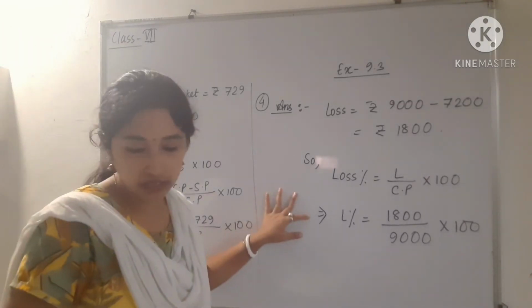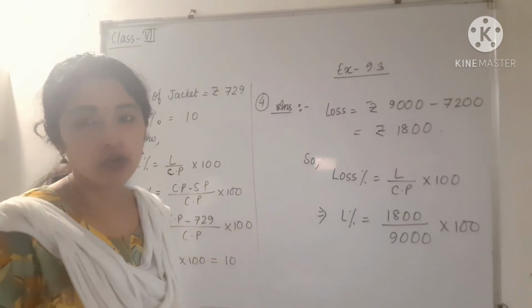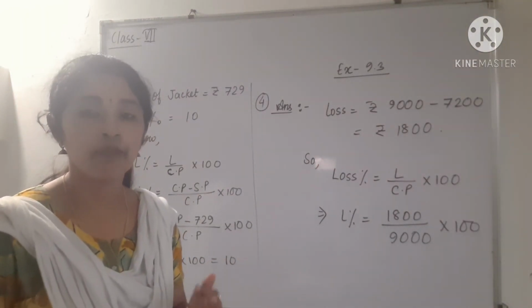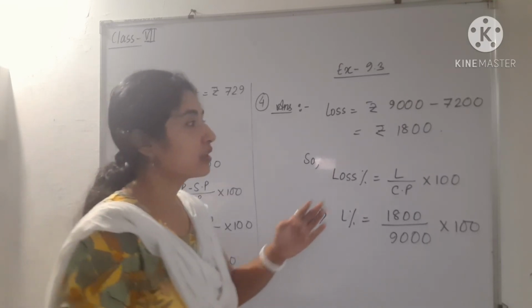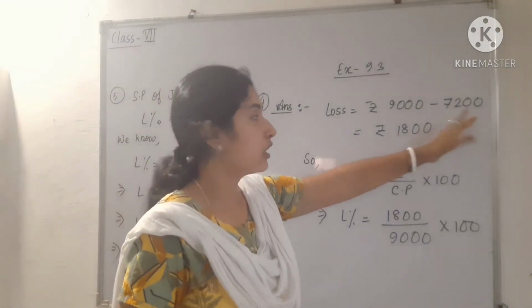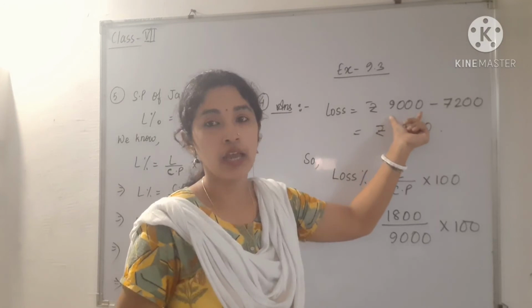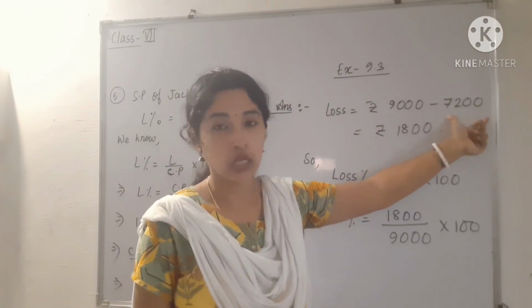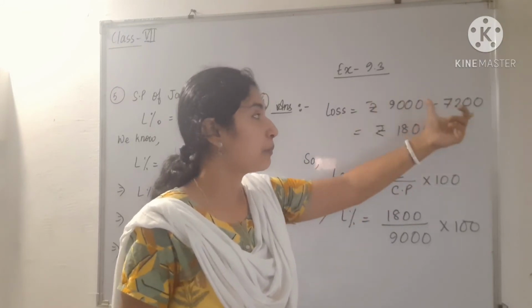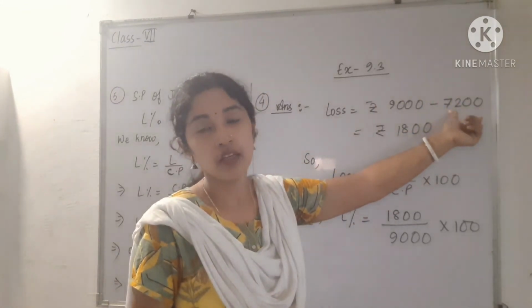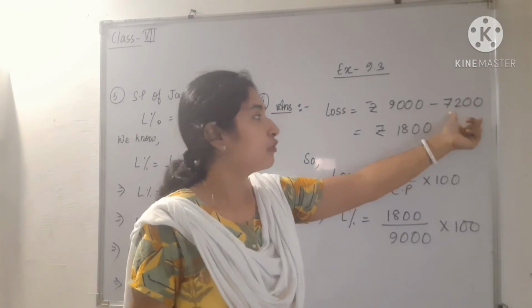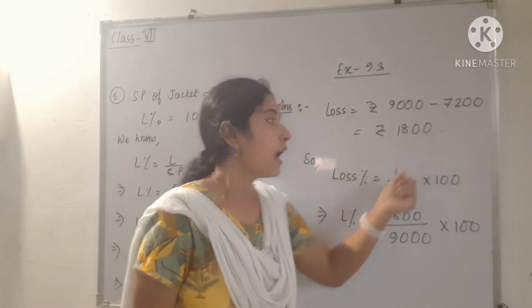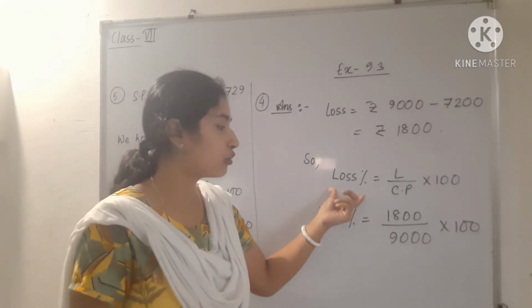It is given that Rajesh invested some amount of money in a business and he lost some amount of money, and he was left with rupees 7,200. So he invested this amount of money and he was left with this amount. So now he incurred a loss. What will be the loss? We have to subtract the amount of money left with him from the money invested. So rupees 1800 will be the loss.